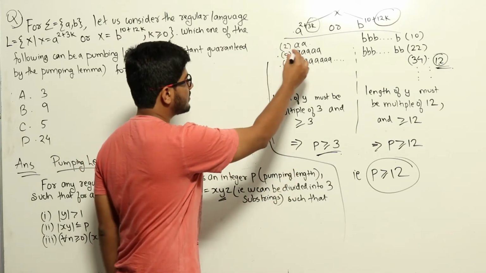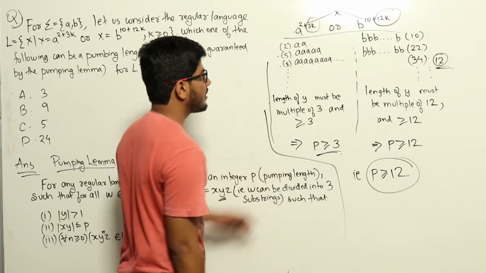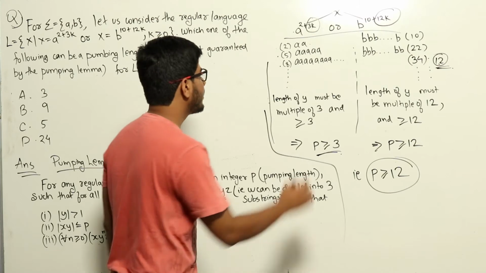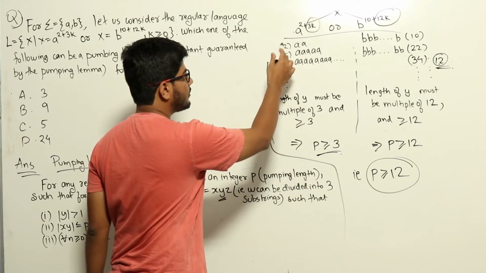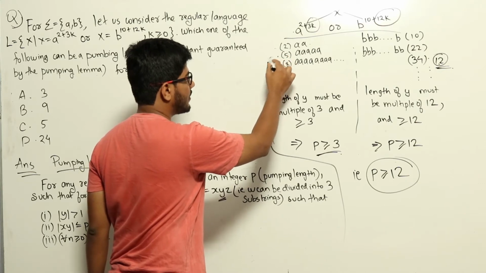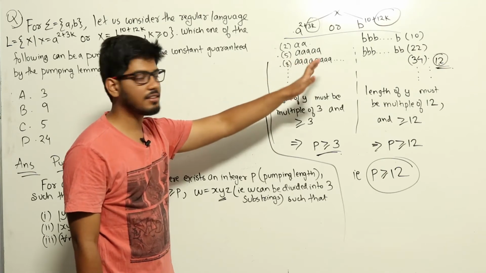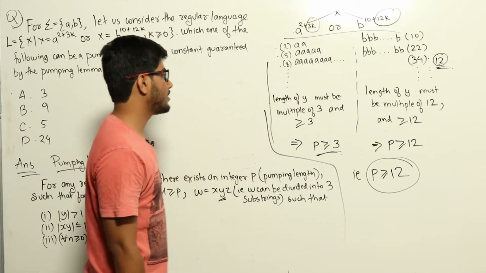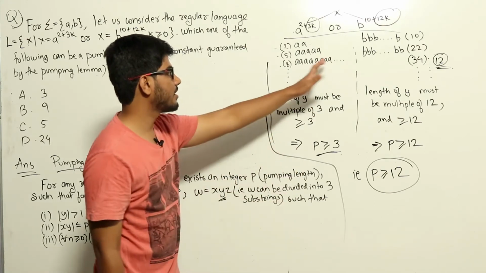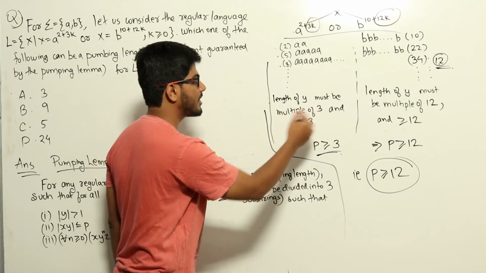So that means each string in this language will have a length which increases in multiples of 3. The first string had a length of 2, and then we increase it by 3, that is the second string, of length 5, which we increase by 3, again we will get 8, etc. So each string has a length which increases in multiples of 3, which means that if we take a string and divide it into x, y, z, 3 parts, then the length of the y part must be a multiple of 3.